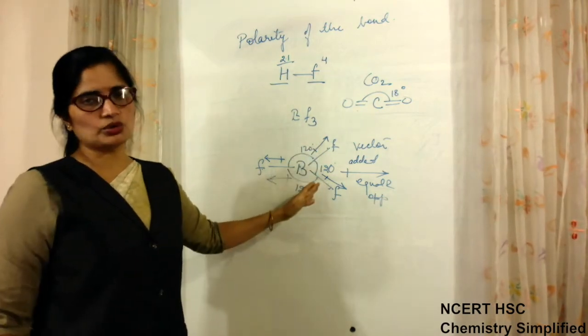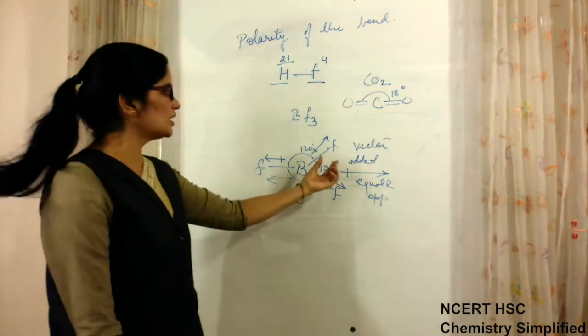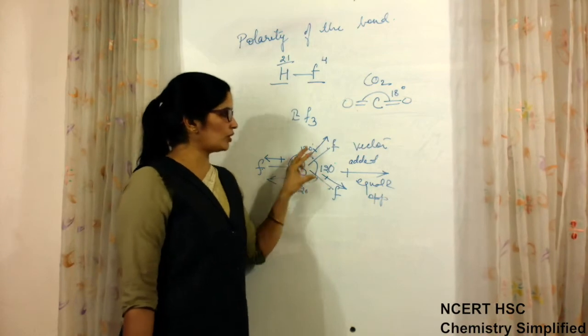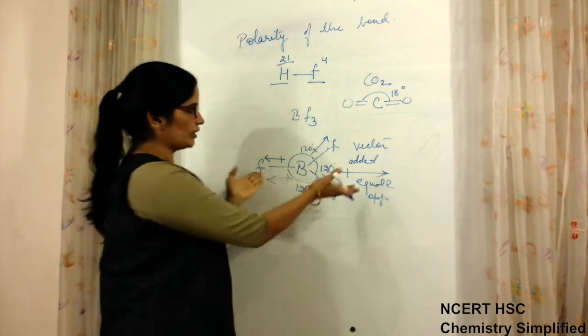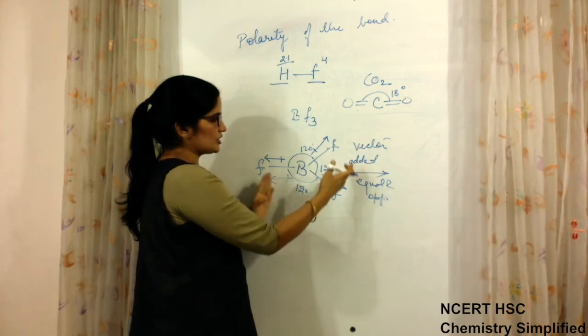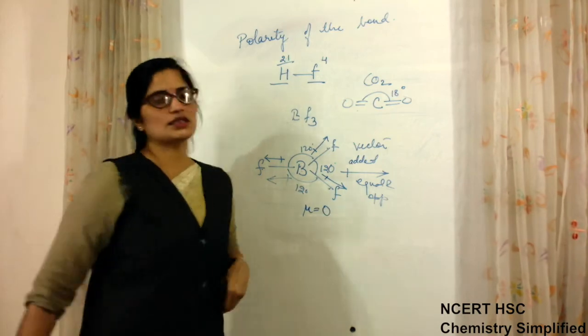We do not have to do calculation, but for symmetrical molecules it happens that the resultant of the vector addition of these similar type of bonds comes equal, and already the direction is opposite, so they cancel out, and mu for this molecule is also 0.